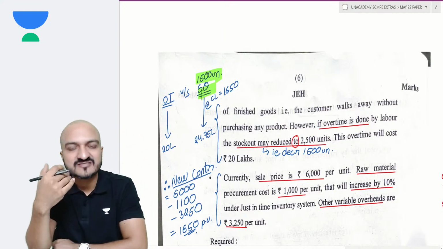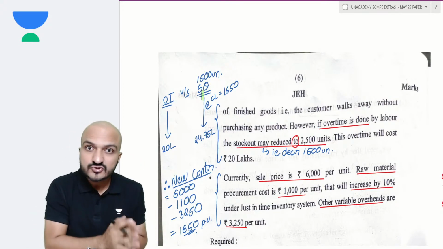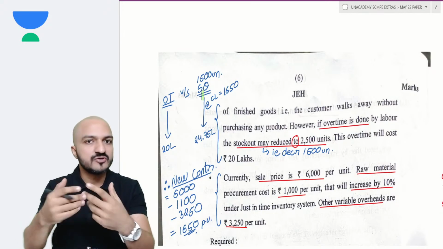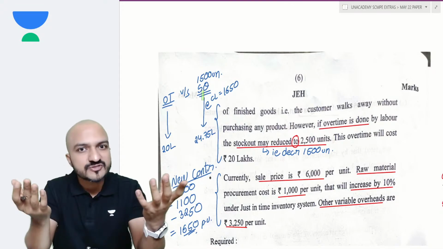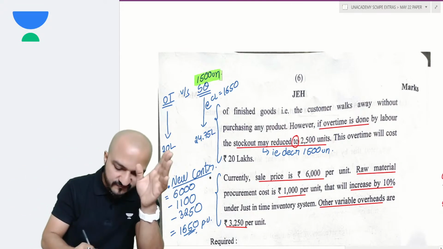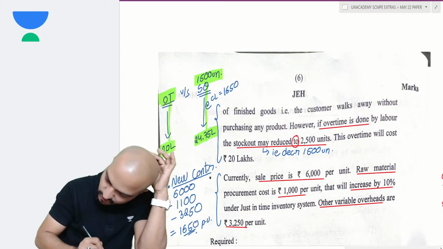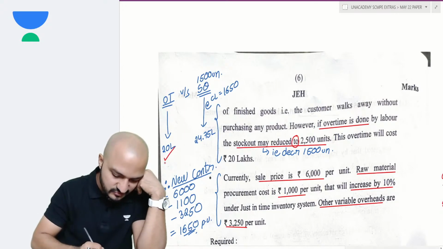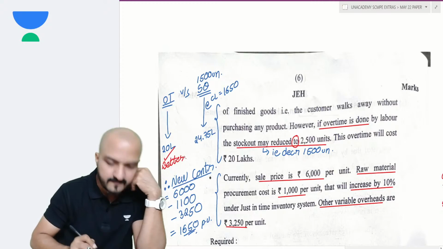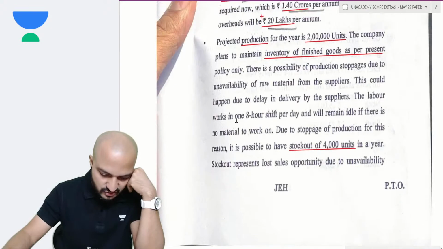The total units as such doesn't matter, because whatever is the present total units, out of that you will be losing some units due to stock out. So I'm just showing a differential approach here. Is it better to lose 1500 units due to stock out, or is it better to spend 20 lakhs on overtime? Well, you notice that it's better to spend 20 lakhs on overtime because that is cheaper. So it is better to spend 20 lakhs on overtime in case of JIT.